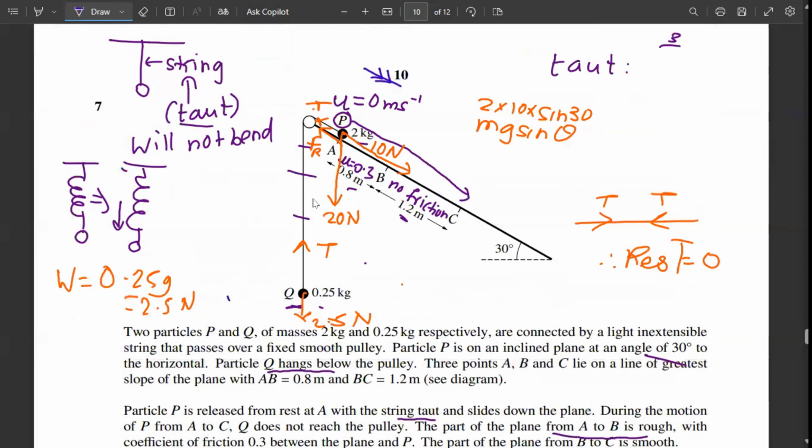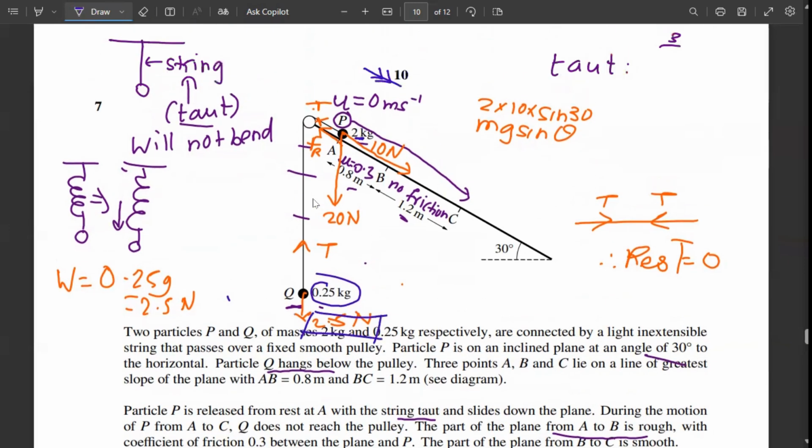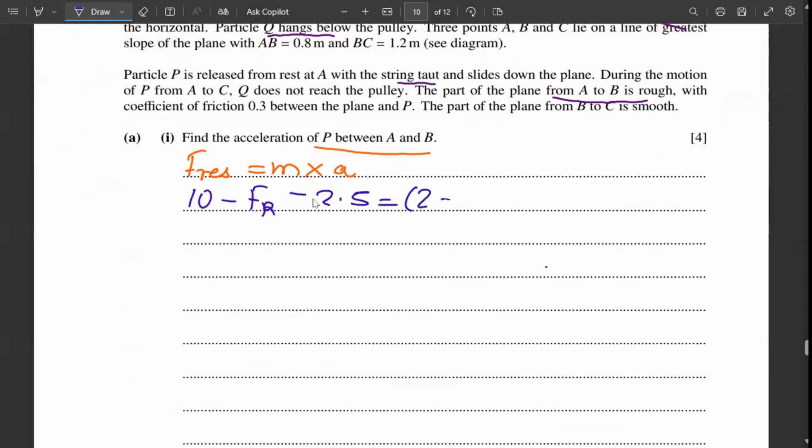You'll have to consider both the 2 and the 0.25, because we can't calculate the acceleration for P alone, since even Q is affecting the motion of P. So you'll have to consider the whole system, so the total mass is 2 plus 0.25, into acceleration.